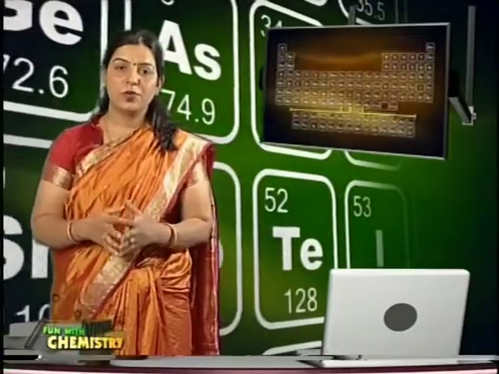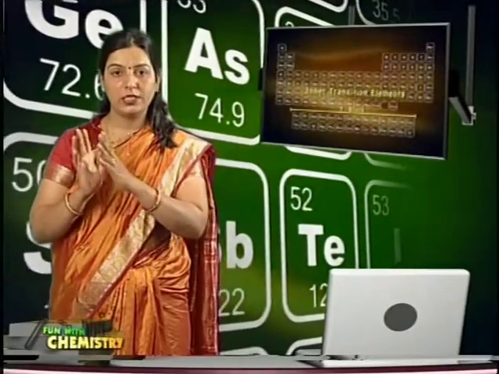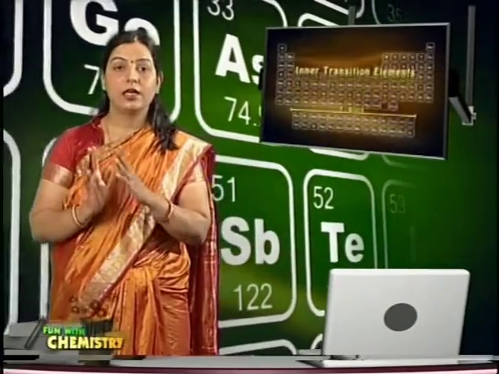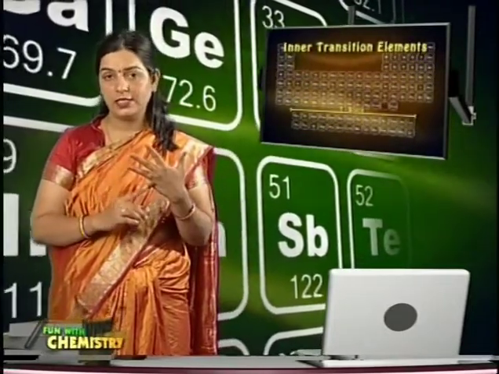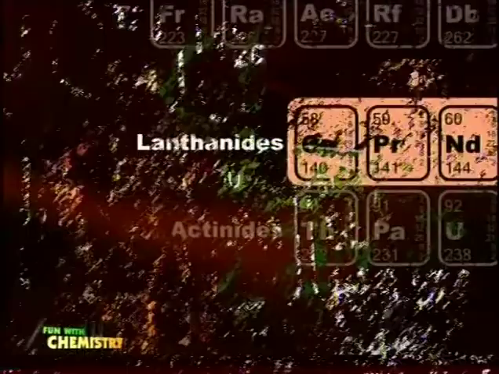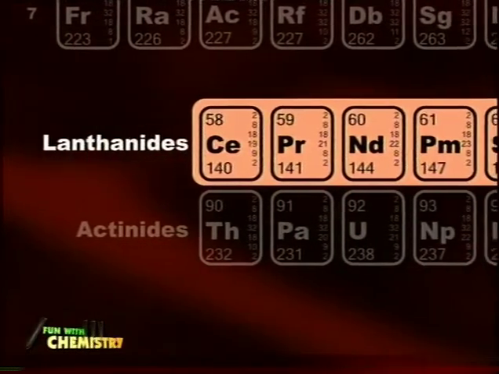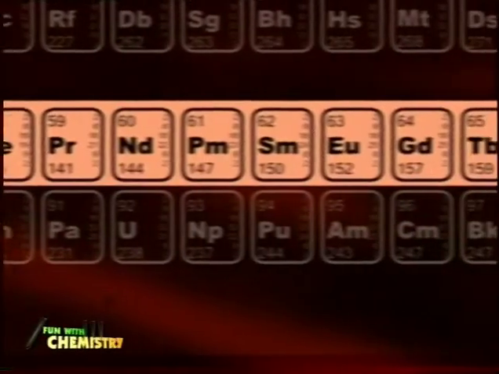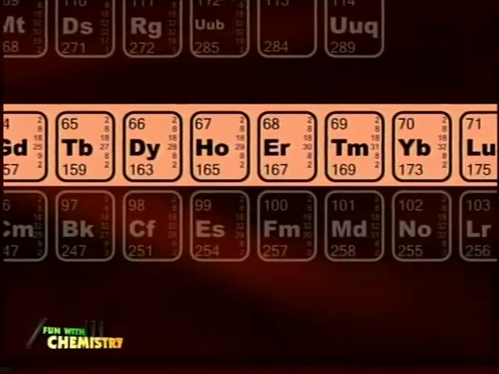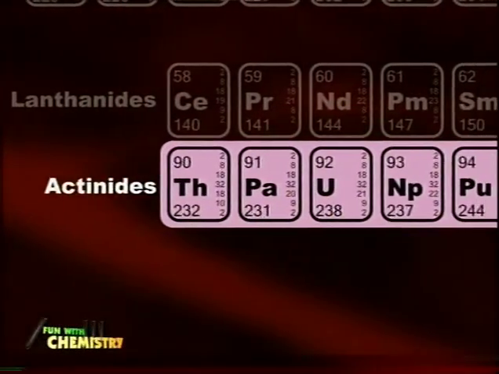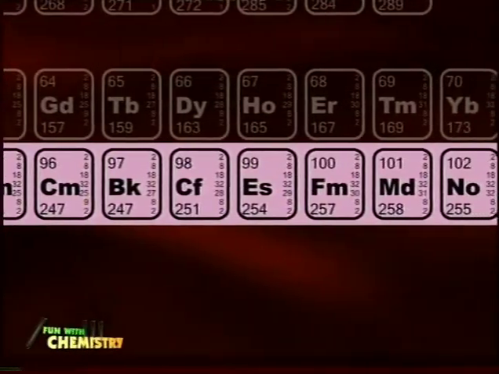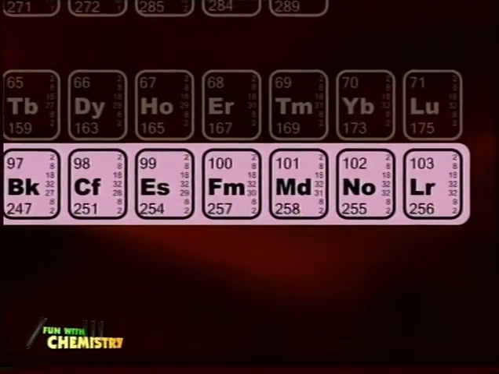At the bottom of the modern periodic table, there are two series of 14 elements each. These are collectively known as inner transition elements and comprised of the lanthanide series and actinide series. The lanthanide series is also known as the 4f series and it starts with the 58th element, that is cerium, and ends with the 71st element, that is lutetium. The actinide series is also known as the 5f series. It starts with the 90th element, that is thorium, and ends with the 103rd element, that is lawrencium.